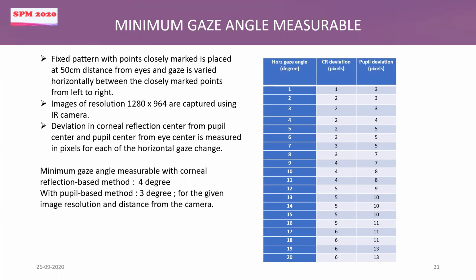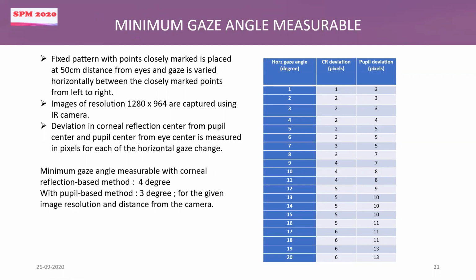capture the image. The images were of resolution 1280 by 960, and then the gaze was shifted by 1 degree in the horizontal direction. And then we measured the deviation of corner reflection and pupil from their respective reference points, and these are the values we got. And now if you have a close look at this table, we would understand that the minimum gaze change that can be measured with corner reflection based method would be 4 degree, and with pupil based method would be 3 degree. And this is true only for the given image resolution and the distance from the camera.